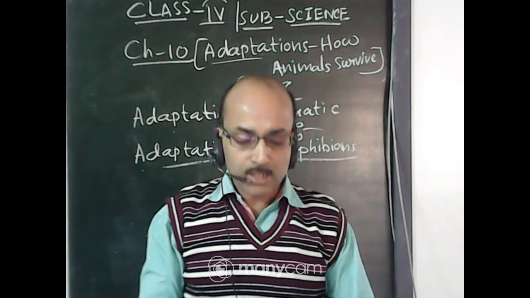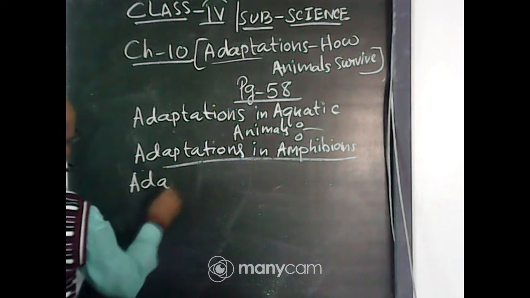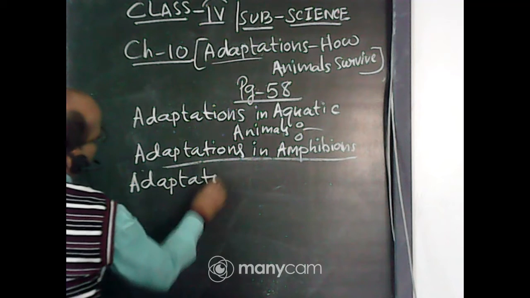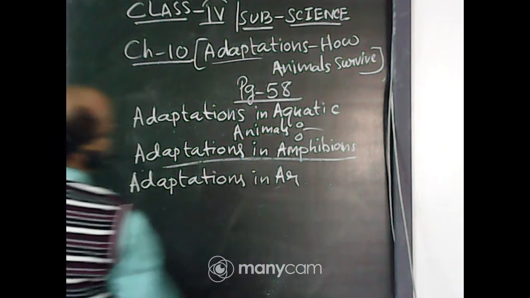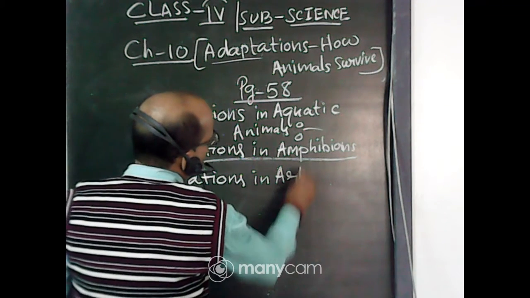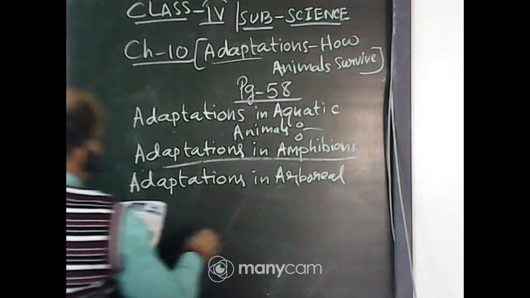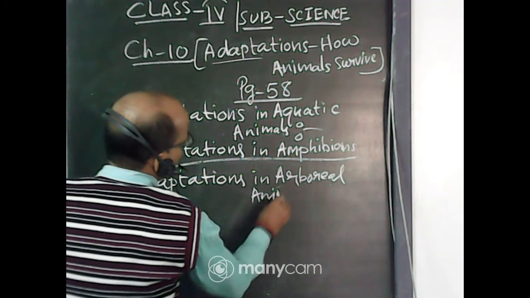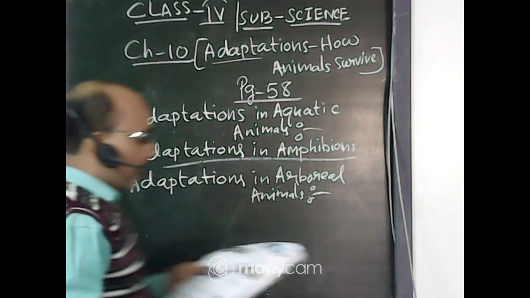Now adaptations in arboreal animals. Arboreal means animals that spend most of the time on trees. What are the adaptations in arboreal animals?